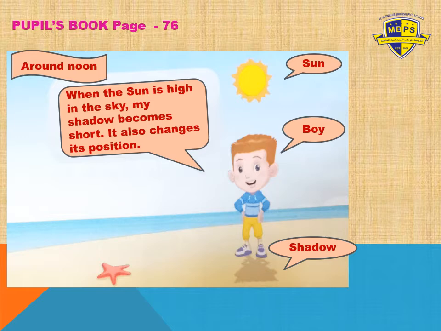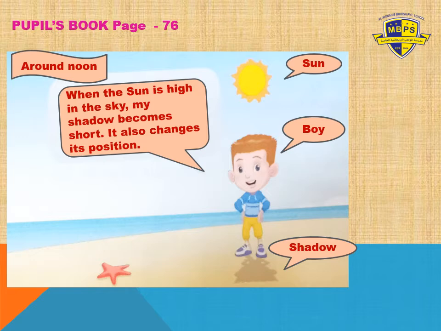Okay, students, I explained what happened in the morning time, in the early morning. Will the shadow be long or short? Yes, it will be long. So what happened around noon, as you can see in the picture? We did this in the last PPT. One more time I'm doing it, as it's given on page number 76, so I'm explaining more.